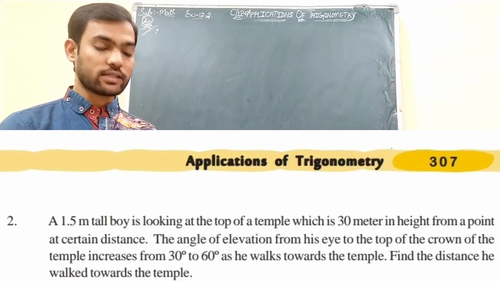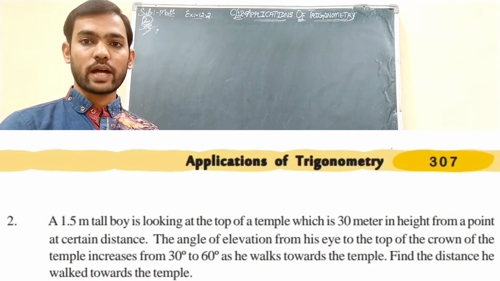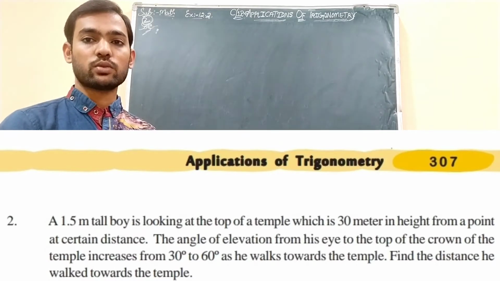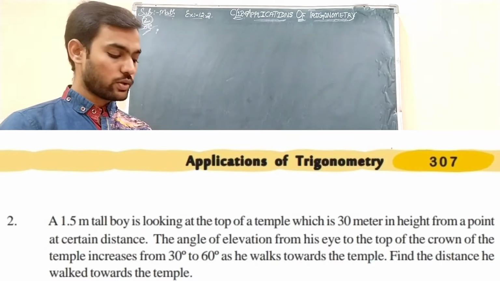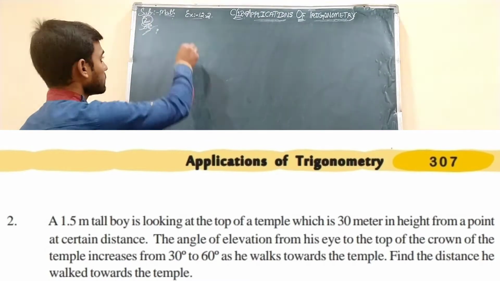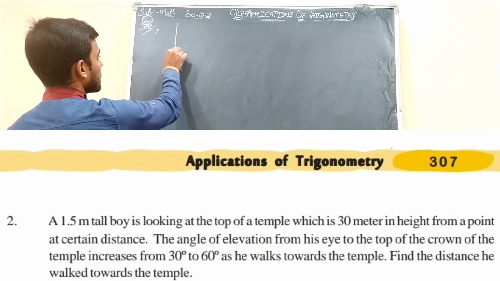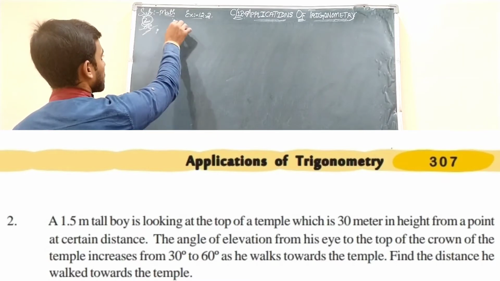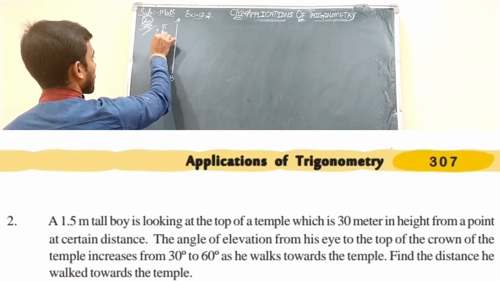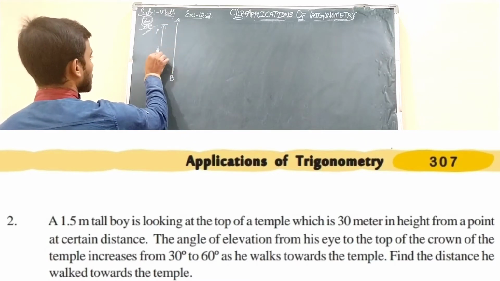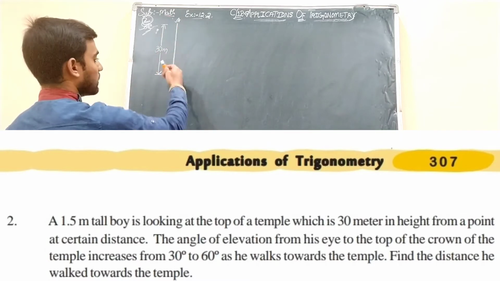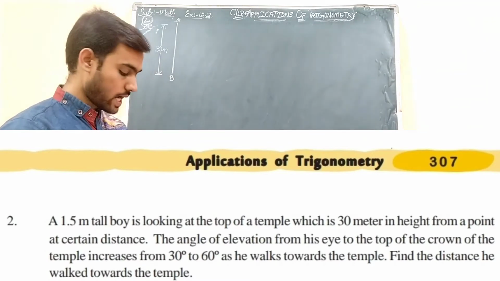We need to find the distance he walked towards the temple, how much distance he has travelled so that the angle changed to 60 degrees. Understand, students? Depending on this, firstly it is important to draw the diagram. This is the temple AB, whose height is how much, students? 30 meters, from top to bottom completely.